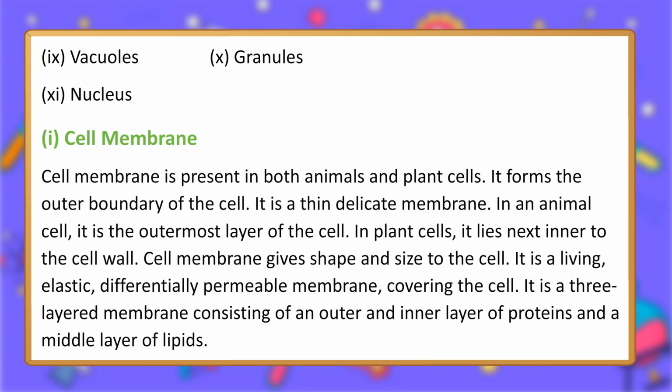1. Cell membrane. The cell membrane is present in both animal and plant cells. It forms the outer boundary of the cell. It is a thin, delicate membrane. In an animal cell, it is the outermost layer of the cell. In plant cells, it lies next inner to the cell wall. The cell membrane gives shape and size to the cell. It is a living, elastic, differentially permeable membrane covering the cell. It is a three-layered membrane consisting of an outer and inner layer of proteins and a middle layer of lipids.